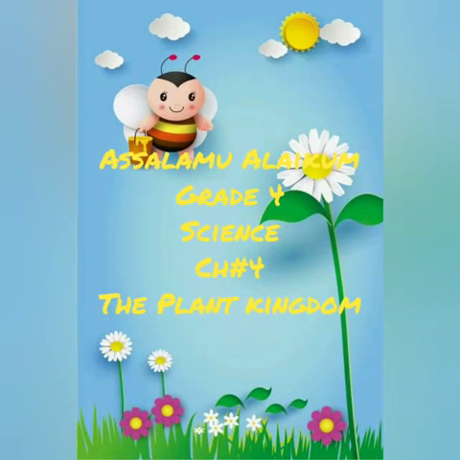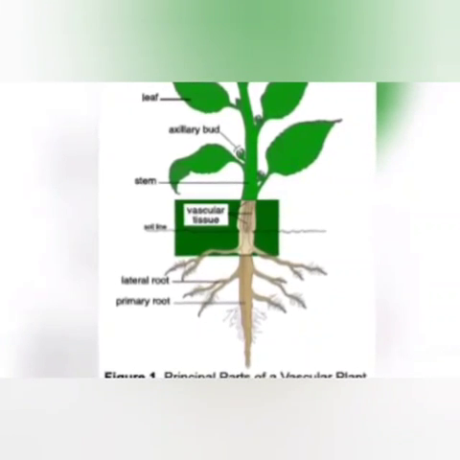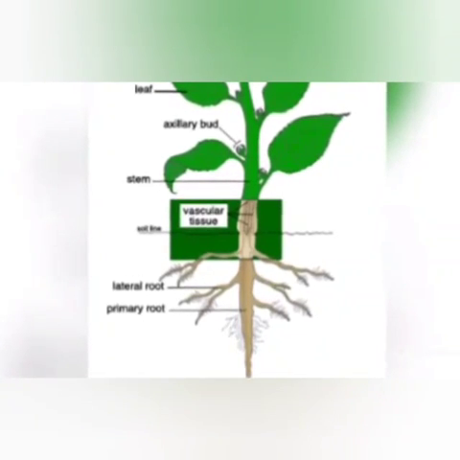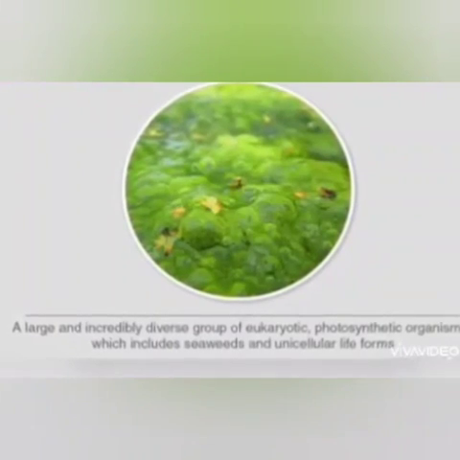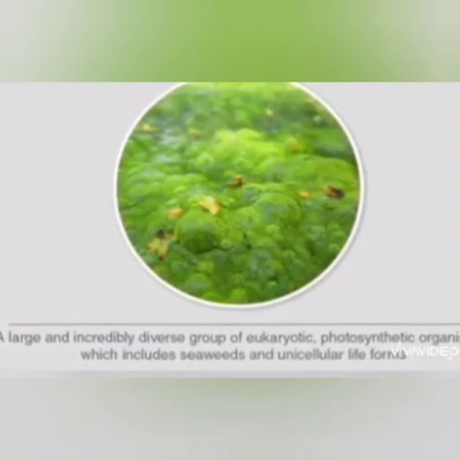In science we will study today chapter 4. For studying plants we are going to study what is a plant. A plant has a root, stem, leaves, and in stem and leaves it has vascular bundles. Today we are going to study the first type of plant, that is algae.